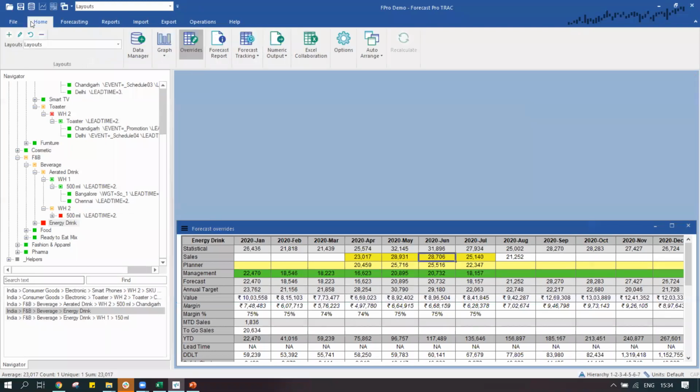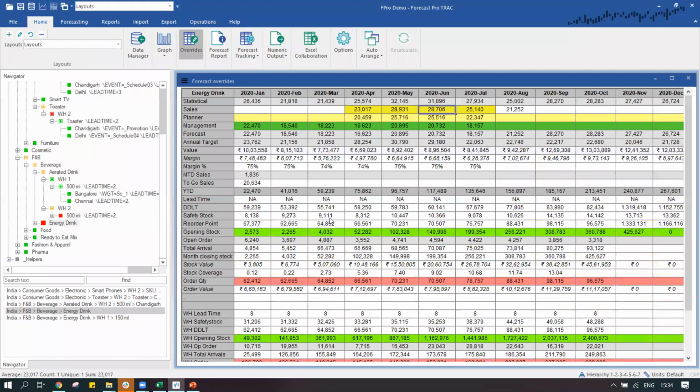I'm going to increase the size, rearrange it. So now we have this information, and we have it from different team members. What we can also see over here is the final forecast, which gets updated after all the collaboration is done. System is automatically disaggregating the overrides that we would have made to all the levels below, to all the levels which are impacted by this particular item. That's automatically taken into consideration that information.